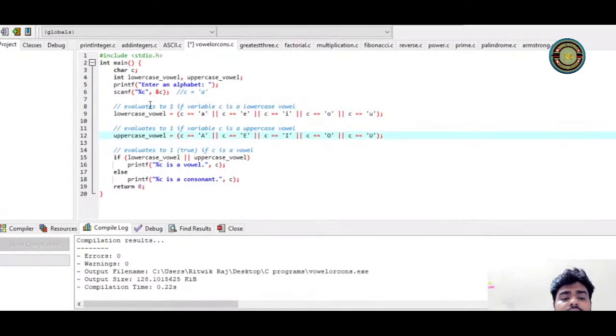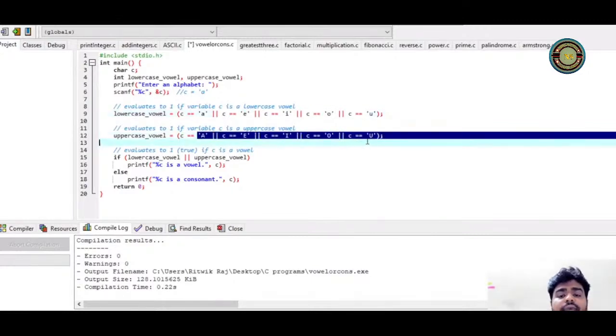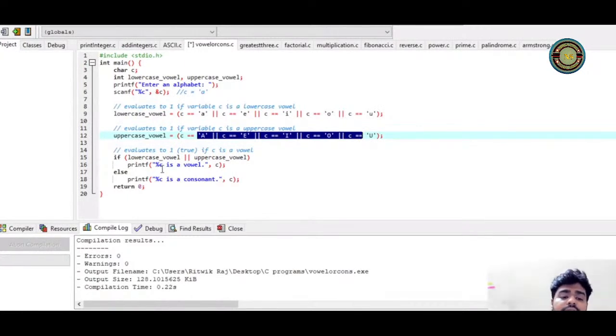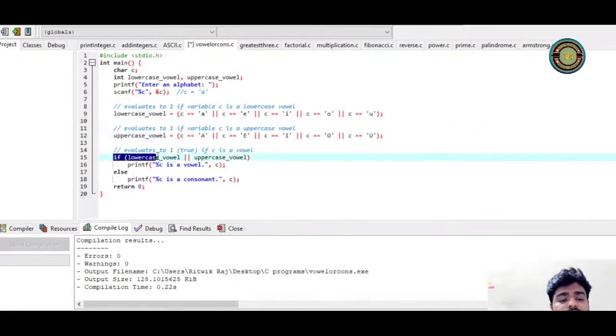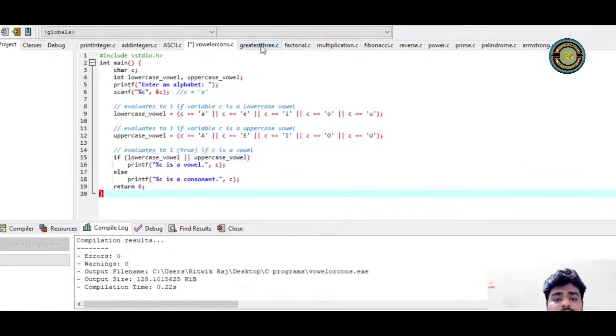Now once it is matching, that value will go inside lowercase vowel, that means it's true, so it will print A is a vowel. Similarly, we have a, e, i, o, u here, and similarly we have capital A, E, I, O, U here. If any of these are matching, then it will print it's a vowel. Otherwise, it will print it's a consonant. That is why we have written here, if lowercase vowel or uppercase vowel, then those letters are vowels. Otherwise, the other letters are consonants.